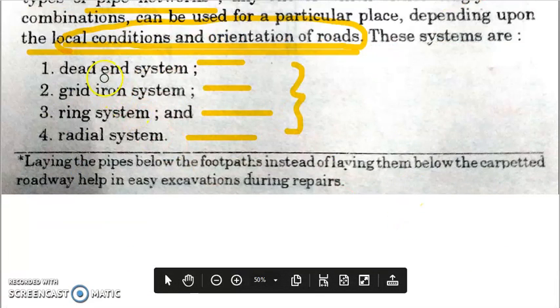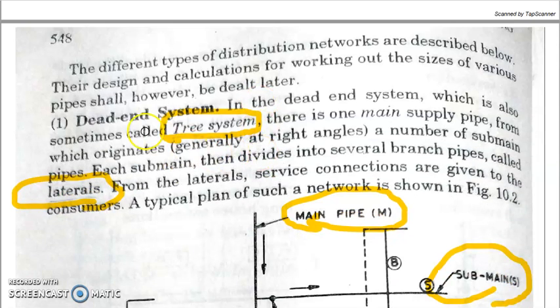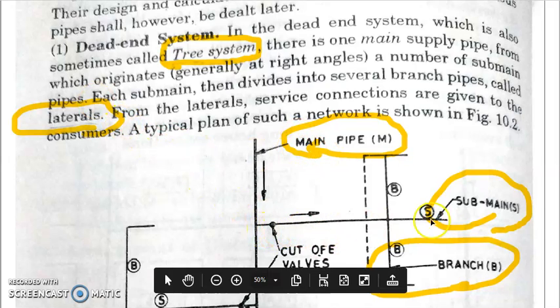So there are four: dead end system, grid iron system, ring system, and radial system. The first one we'll see. Dead end system is also called a tree system, and here there is one main pipe. You can see here, this is the main pipe. From there the sub mains originate, usually at right angles. It is not compulsory, but generally the sub mains are laid at right angles.